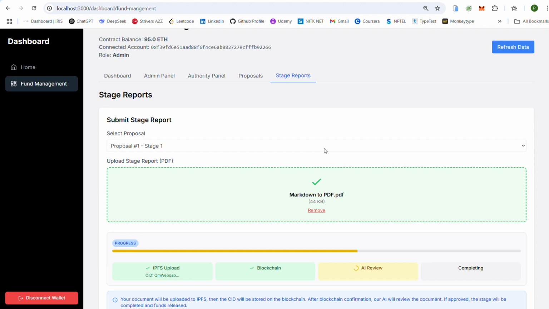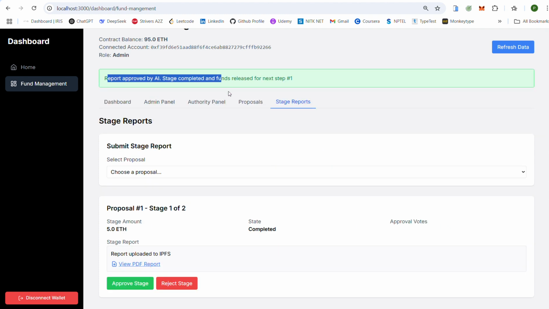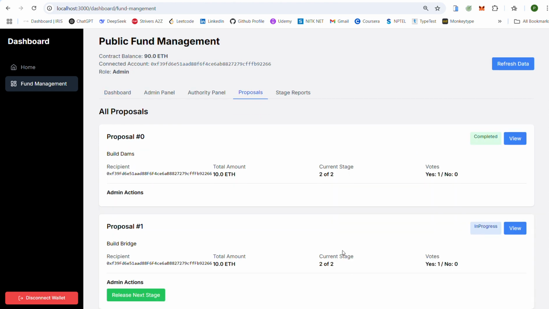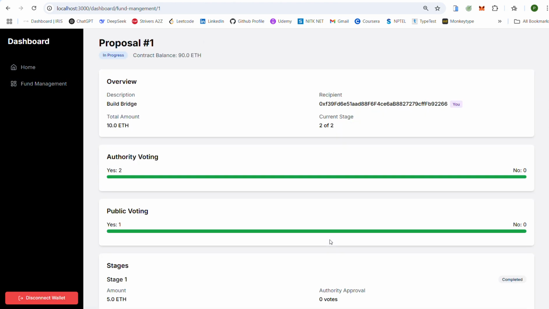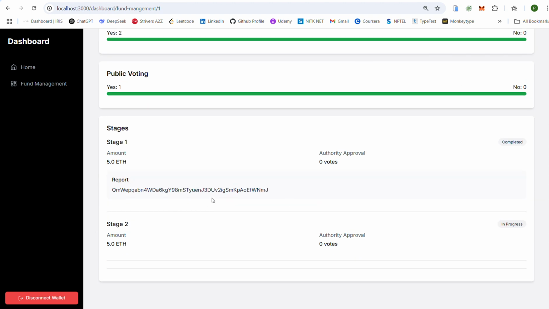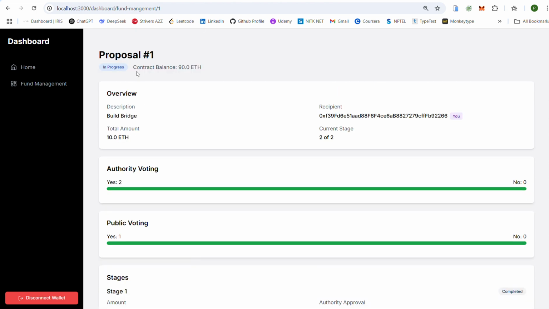I'm waiting for the AI review. So the AI review is finally finished and we get a success review from it. So once this is done, we can see that the proposal that we just now created has finished stage 1. So stage 1 is marked as completed and the amount for the second stage is automatically disbursed to it. And you can see that the current balance has decreased from 95 to 90.